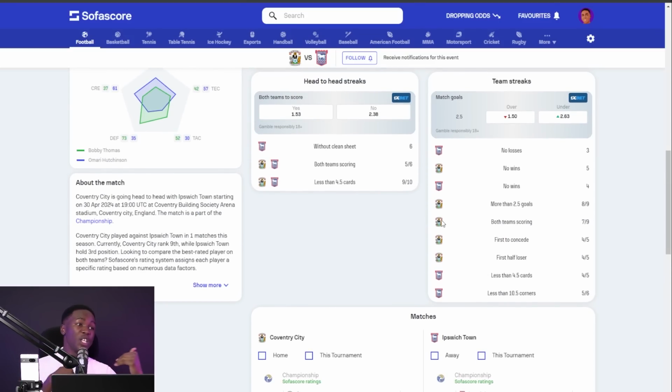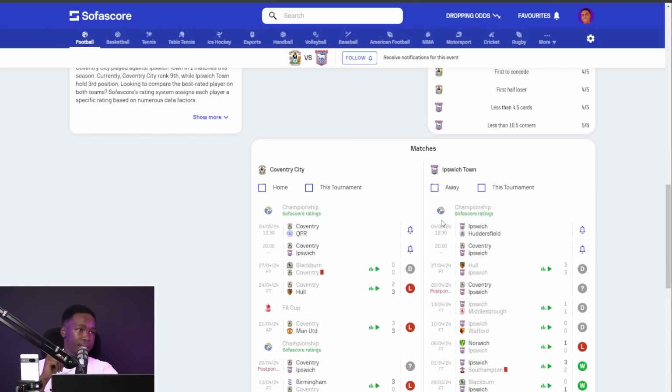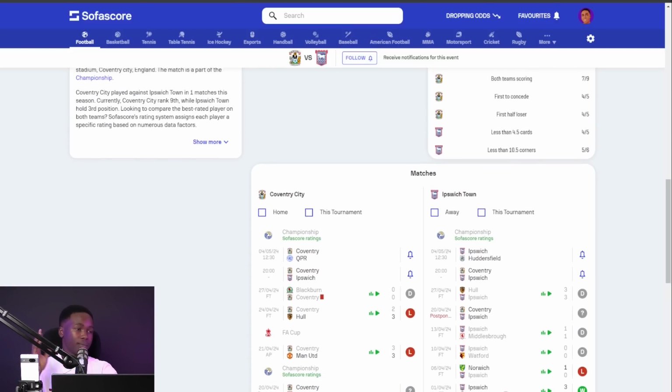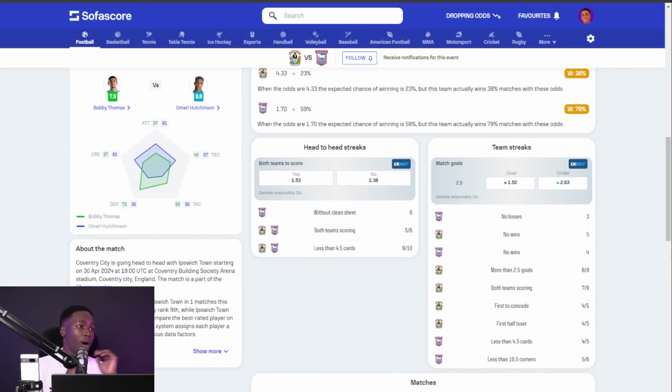Perfect. Then this is Coventry City. In their last 9 games coming into this, they scored in 7 of them: 2 goals scored, 3 goals scored, 1 goal scored, 2 goals scored, 1 goal scored, and so on. And then it's still Coventry City.